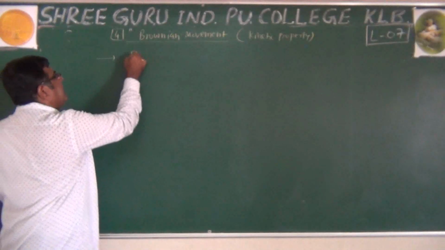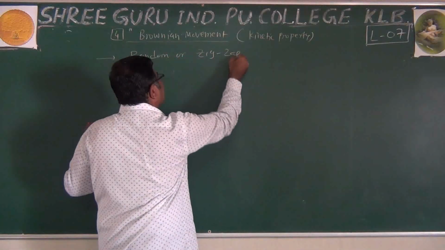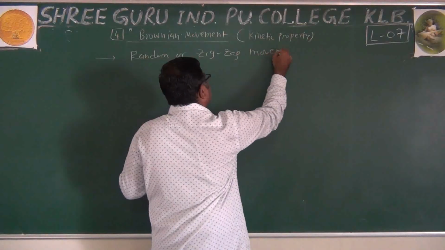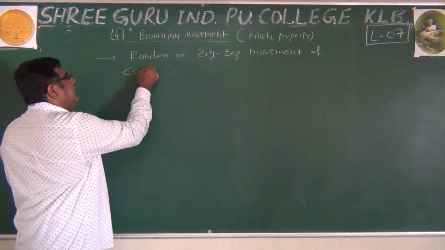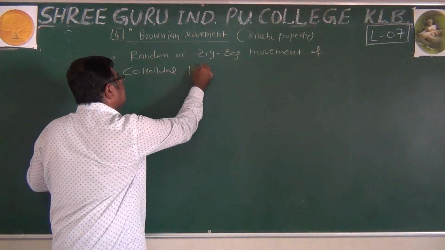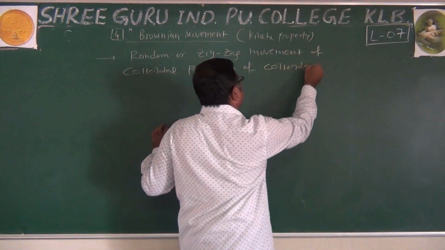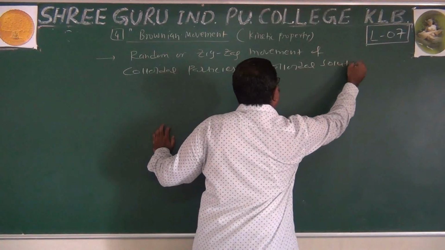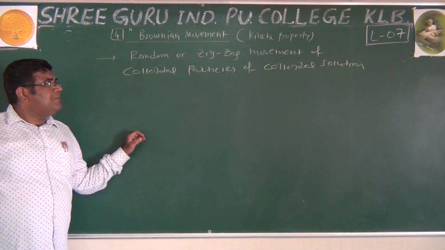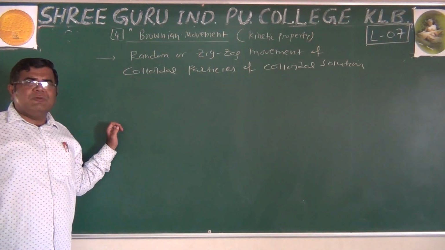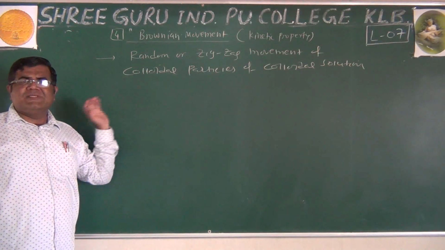We can say it is the random or zigzag movement of colloidal particles in the solution. The particles are moving here and there. It was first observed by Robert Brown in pollen grains, and to honor him, the name is given as Brownian movement.